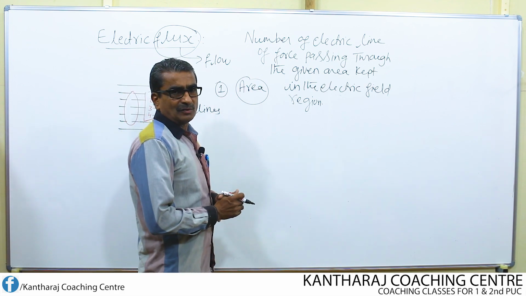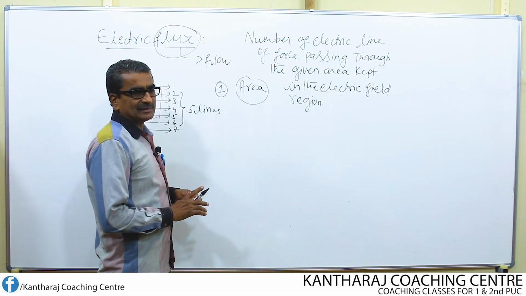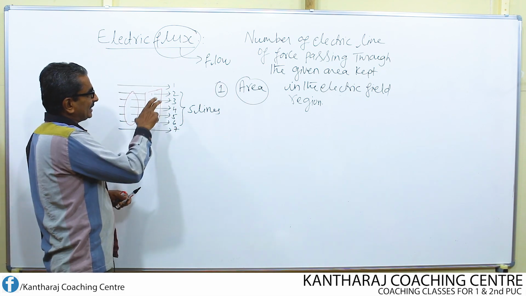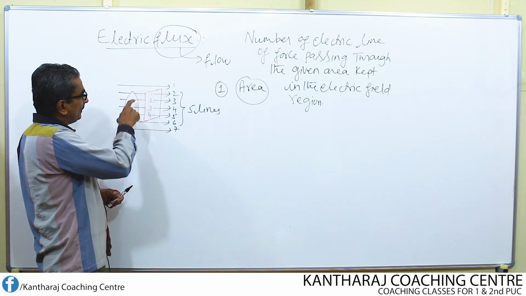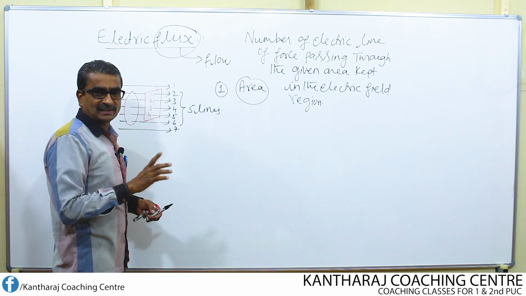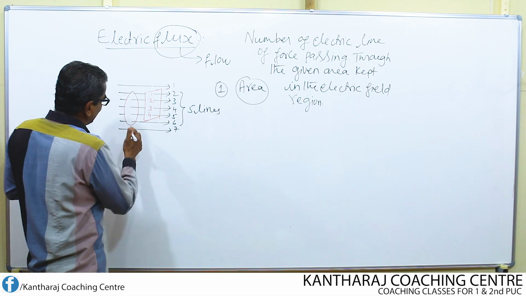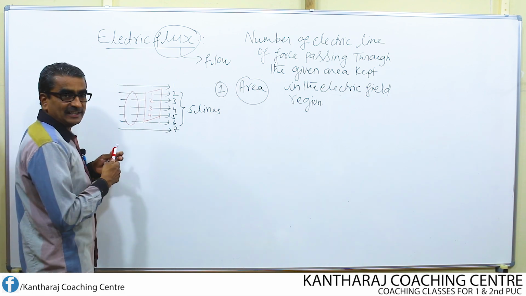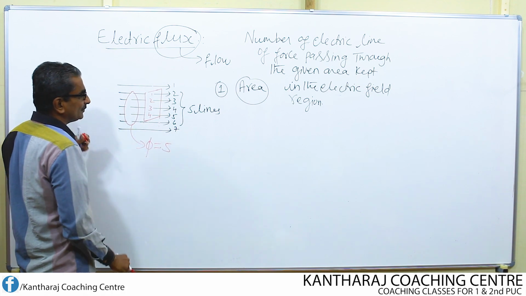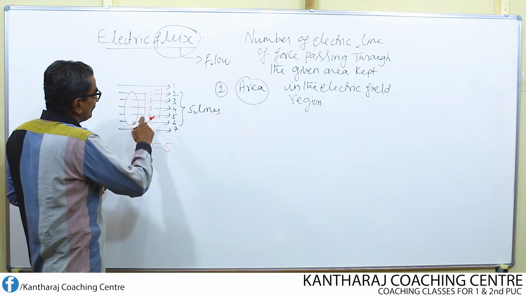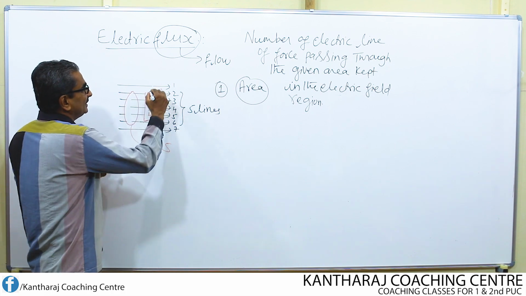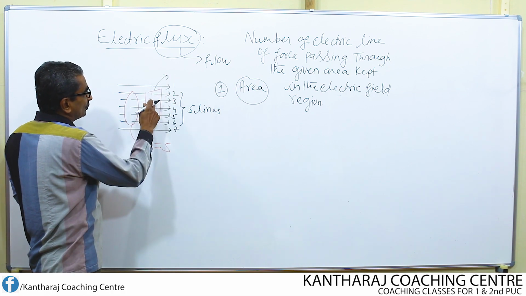Then, according to the definition, since the number of electric lines of force passing through this circular area is 5, can I say the flux through this area is equal to 5? And what is the number of lines of force passing through this area? It is only 4.